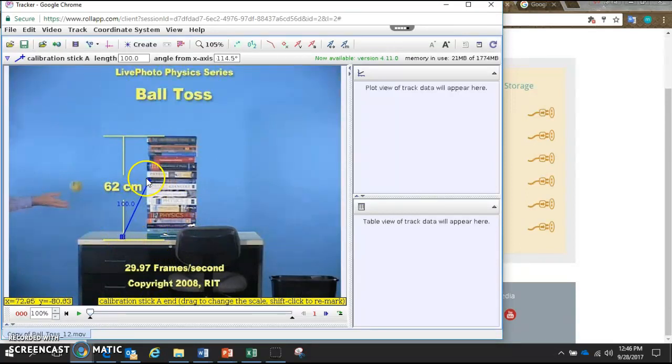rotate it around. Just like that. And I follow the length of these yellow bars. And this should actually be positive 90 degrees from the x-axis, so I can do like that.